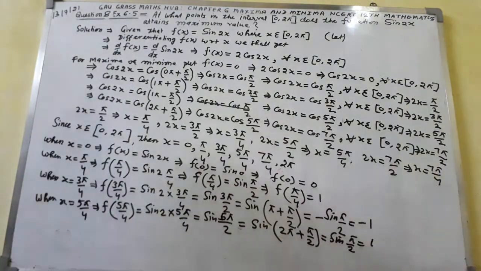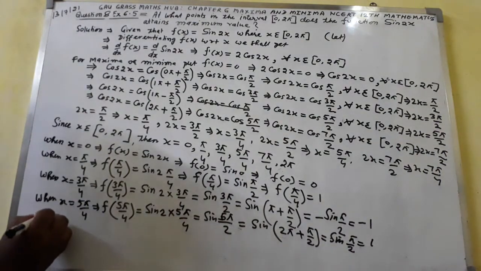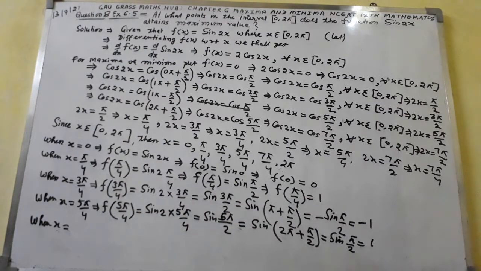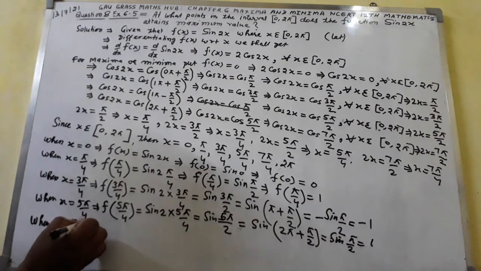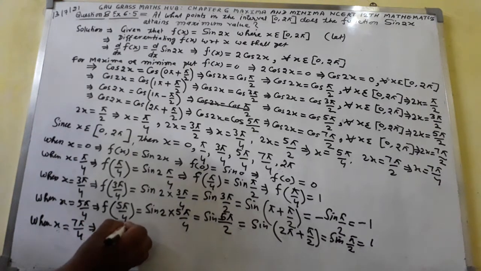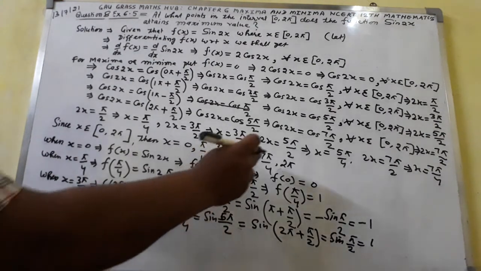Again I shall write when x equals 7 pi by 4. This implies that f of 7 pi by 4, this value I shall take.